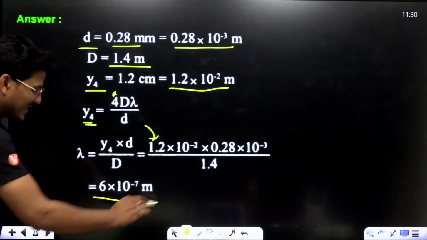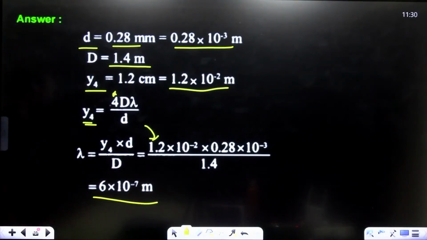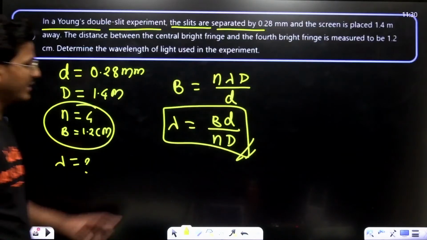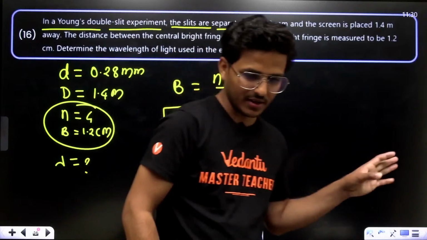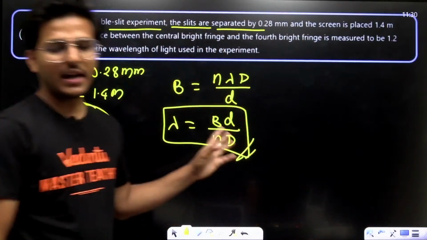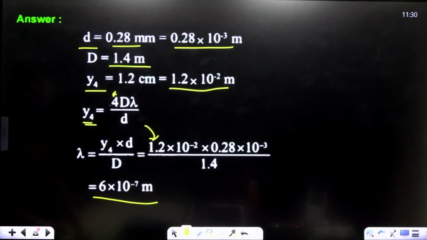This is 6 into 10 to the power minus 7 meter. Firstly, you put the values in this formula and you can calculate the exact same answer.